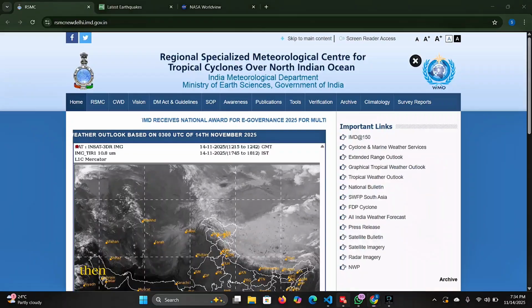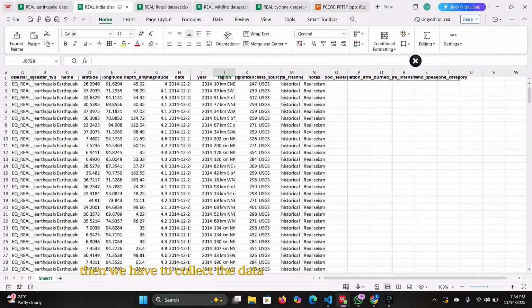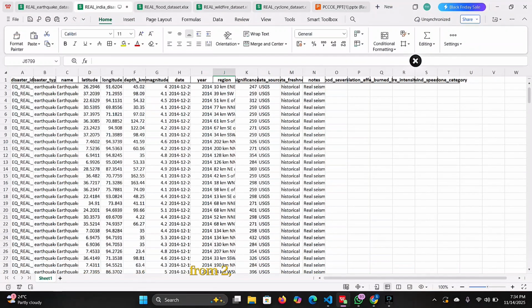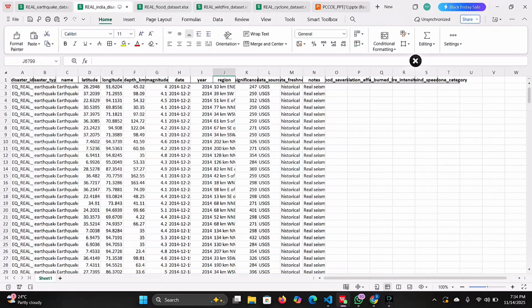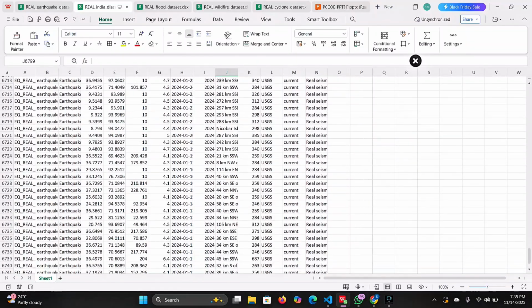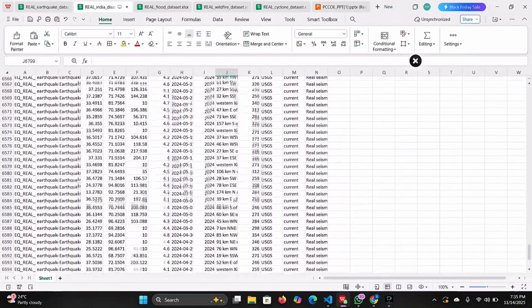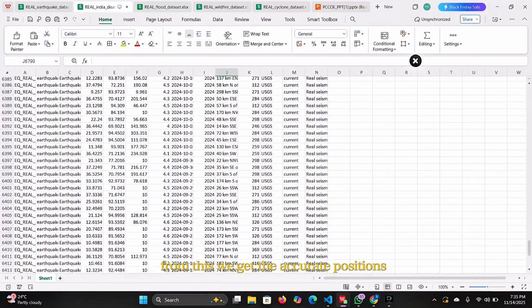Then we have to collect the data of the past 10 years, from 2014 to 2024. Also, the current data should be updated in this data set. And to get the accurate position of where the disaster will happen, we use the latitude, longitude, and also the region, like within 10 kilometers from this side. From this we get the accurate positions.